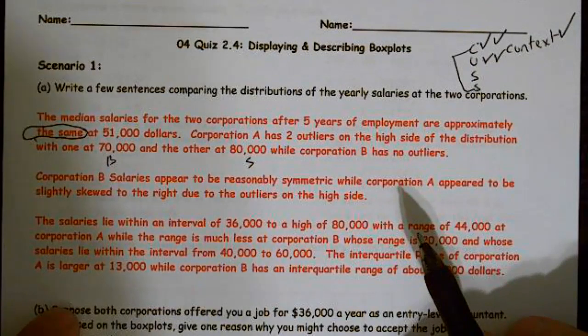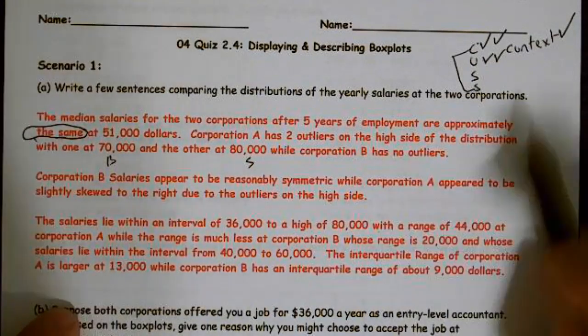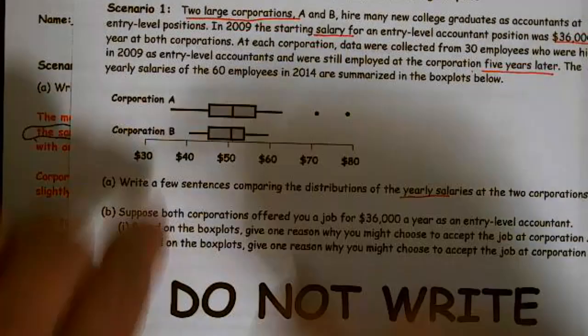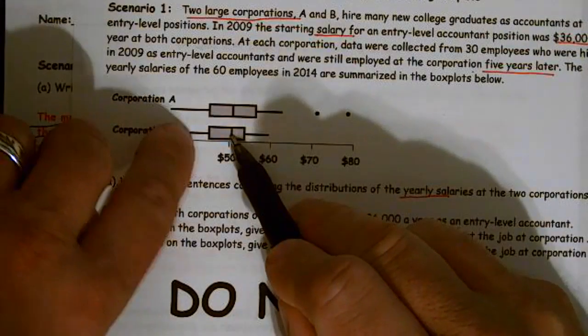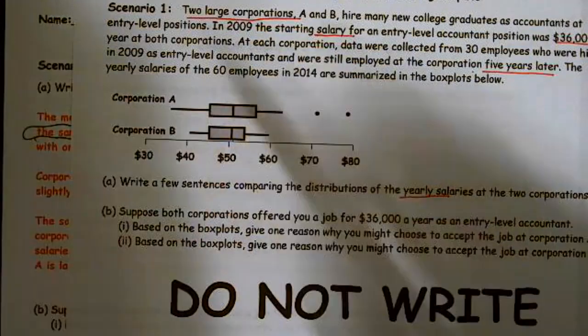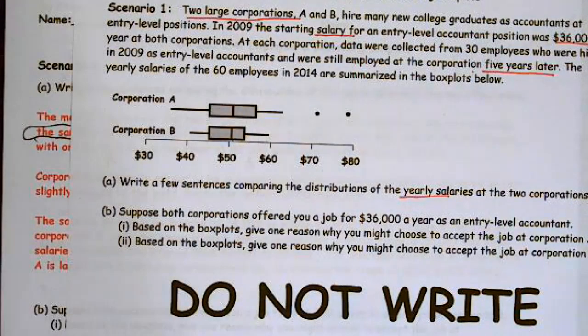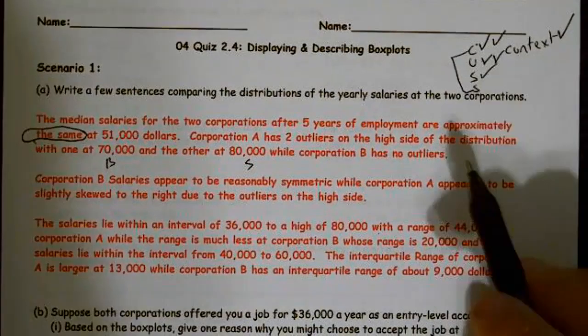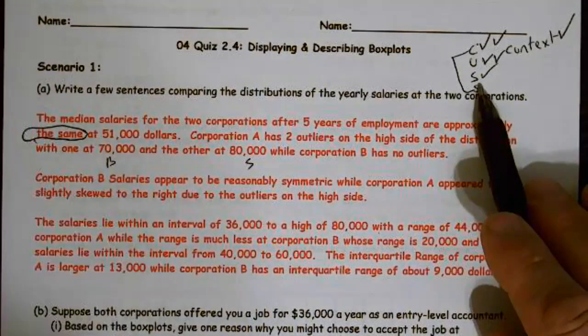The next thing, corporation B salaries appear to be reasonably symmetric. So here we are, shape, and we're talking about corporation B. And if I look at corporation B, I see 50% of the data is in this spread, which is about 50% here. You might have said slightly skewed to the left, and that would have been fine. That would have been close enough because it's very difficult to tell on box plots unless it's extreme.